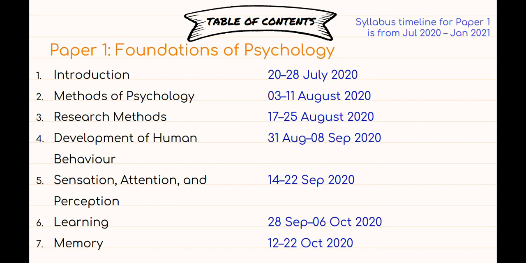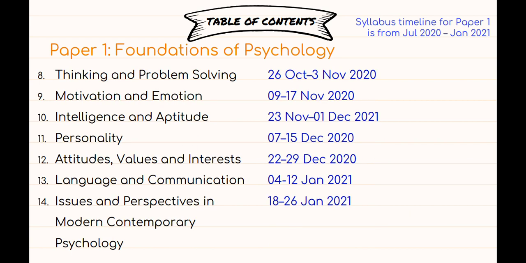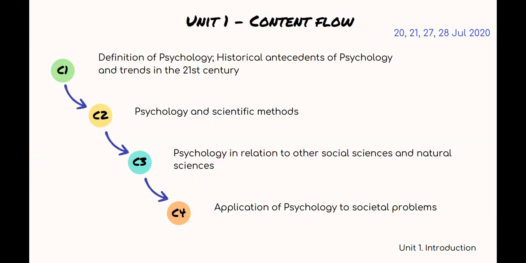So for example, the first unit, that is introduction, would be from 20th to 28th July. Similarly, from unit 8 to unit 14, we have mentioned the weeks. Now, if a week is overlapping, you can see this 23rd November to 1st December. You know that in a week we would have few classes. So this is the unit 1 content flow. We have divided each unit in 4 classes. This is the content flow.